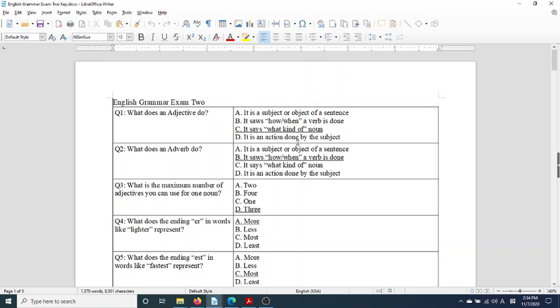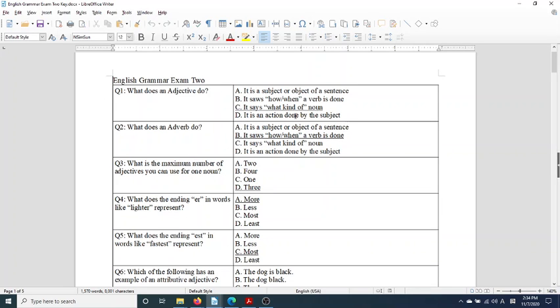Adjectives say what kind of noun, right? They describe nouns. What does an adverb do? It says how or when a verb is done, right? They describe verbs. Adjectives describe nouns, adverbs describe verbs. Question 3. What is the maximum number of adjectives you can use for one noun?